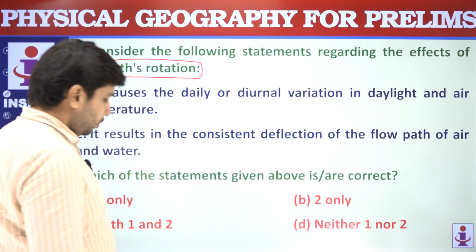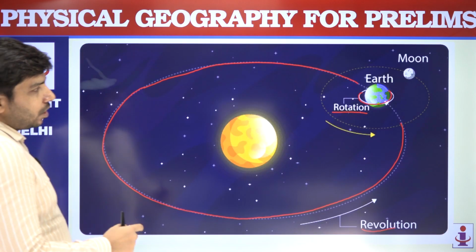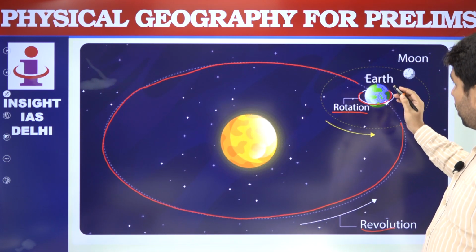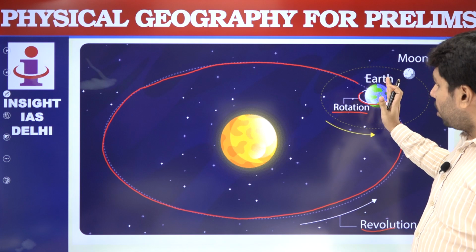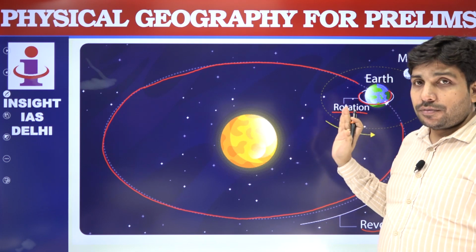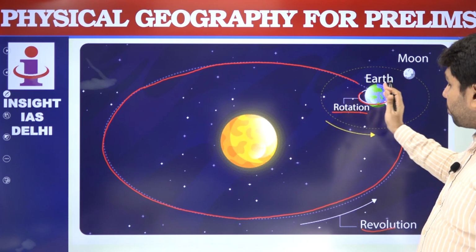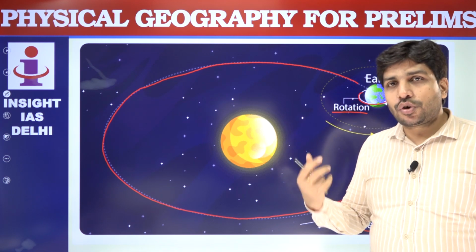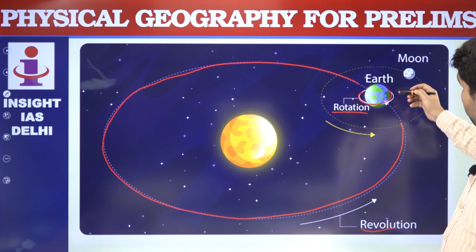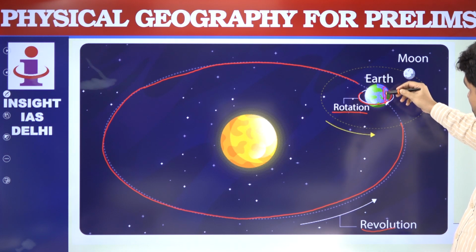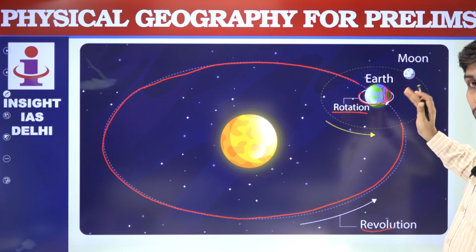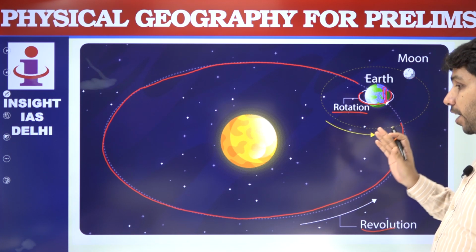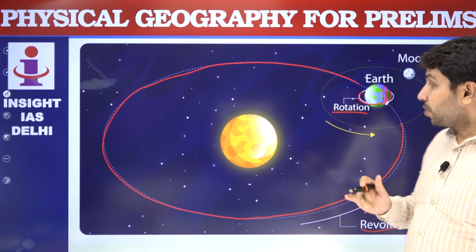Understand it this way: a particular part of Earth is facing the Sun, and the part which is facing the Sun will have daylight because सूरज की रोशनी आ रही है. And the part which is not facing the Sun will have no sunlight, so it will have night.